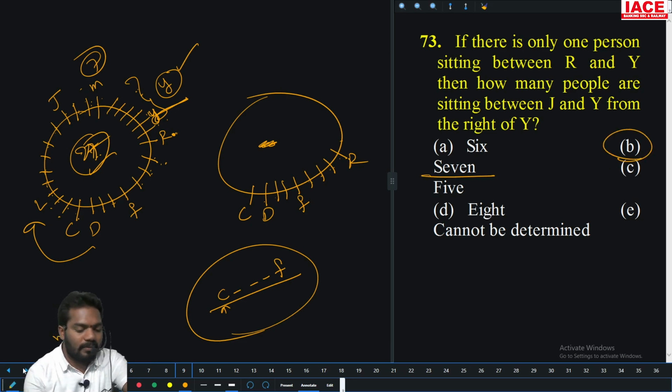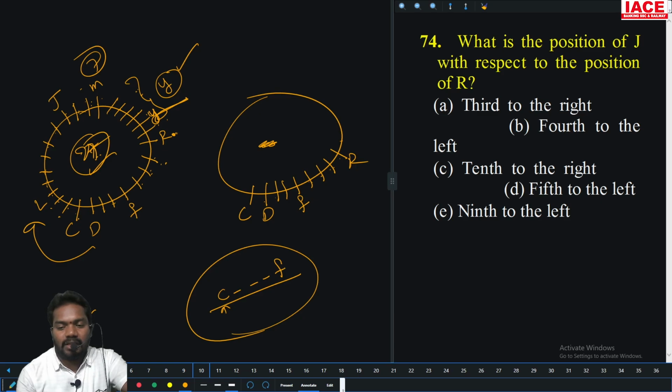Option B. What is the position of J with respect to R? 1, 2, 3, 4, 5, 6, 7, 8, 9, 10th to the right. 10th right లేకపోతే లెఫ్ట్ చూసుకోండి. ఇంకా 10th right ఉందా? Yes. Option C is the right answer.